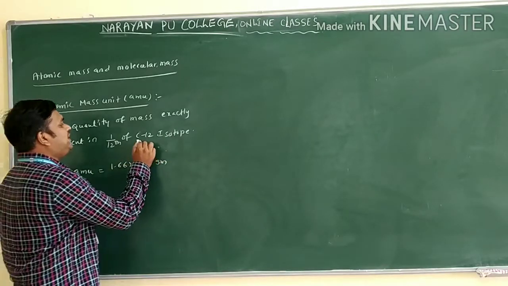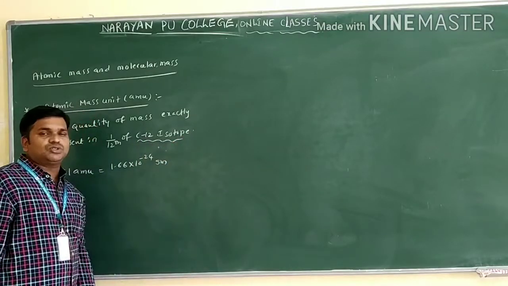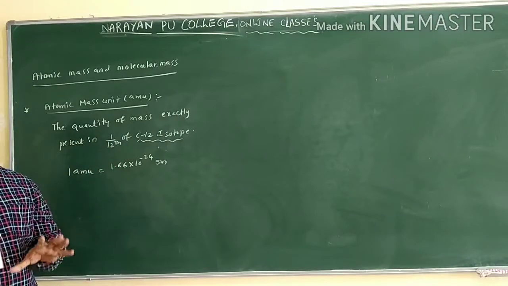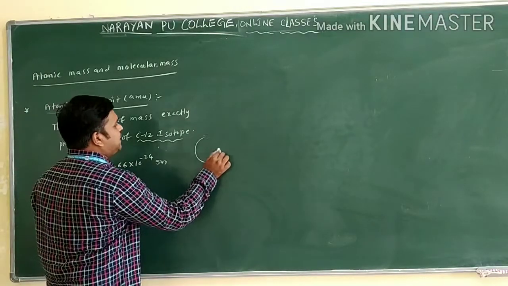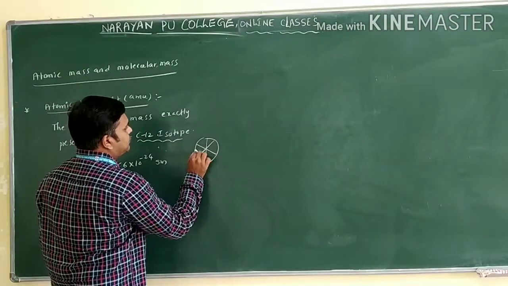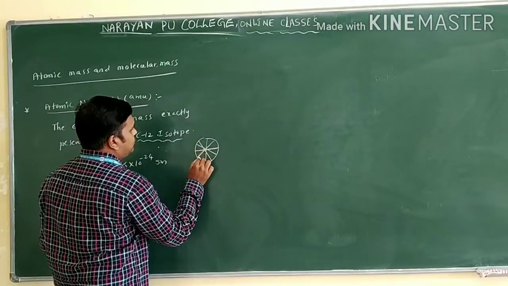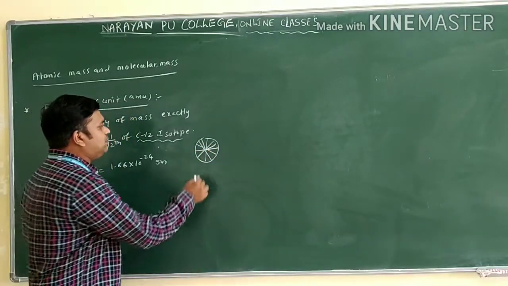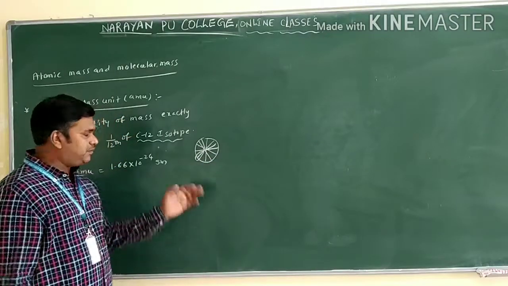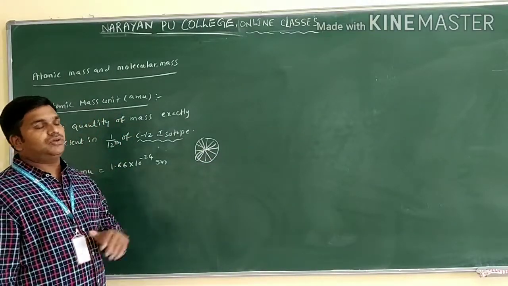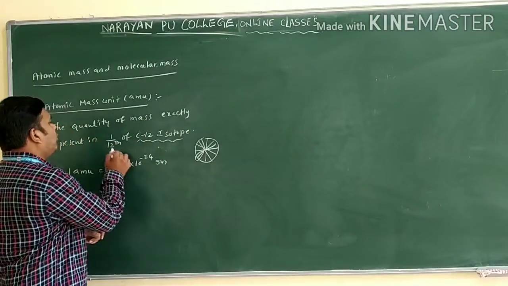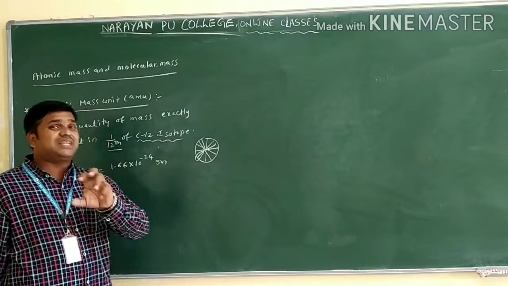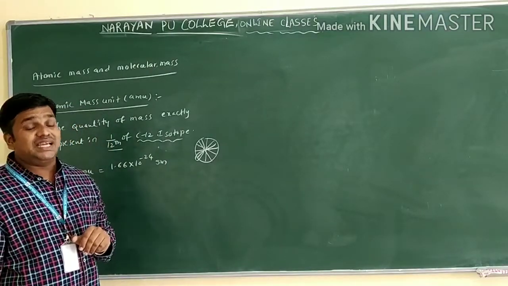Clear? So we are taking the C12 isotope only. C12 isotope is one of the reference elements. If we take carbon, generally carbon atomic weight is how much? 12 only. So you can write this in the form of 12 parts. This is 1, 2, 3, 4, 5, 6, 7, 8, 9, 10, 11 and 12 parts here. If you take one part, that becomes what? 1/12 only. Out of 12 you are taking 1, that becomes 1/12 of which one? C12 isotope only. This C12 isotope is a reference element only.